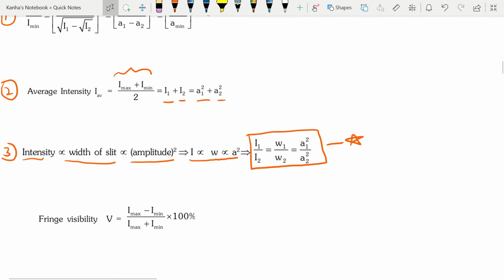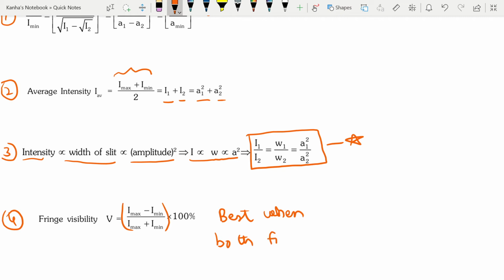Next, there is a quantity known as the fringe visibility defined by V, which is given by Imax minus Imin by Imax plus Imin into 100%. So when Imin is equal to 0, then fringe visibility is maximum. That is, when both slits are of equal width, then the fringe visibility is the best. So this is best when both slits are of equal width.